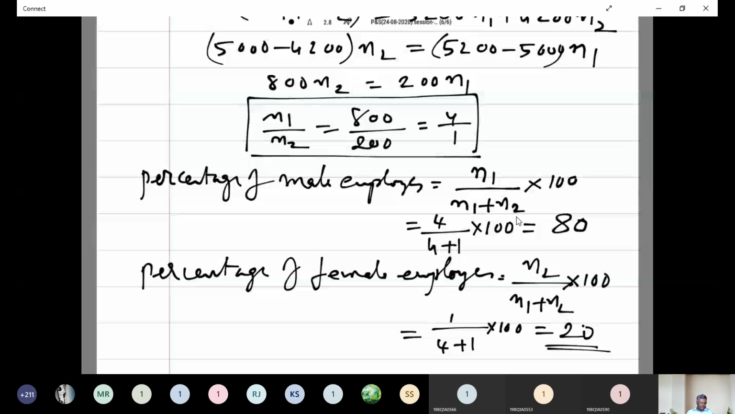These are simple problems related to the mean of the frequency distribution of qualitative data. Now today we stopped here and we have to discuss something.